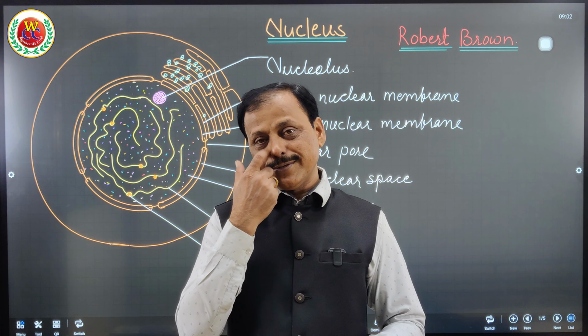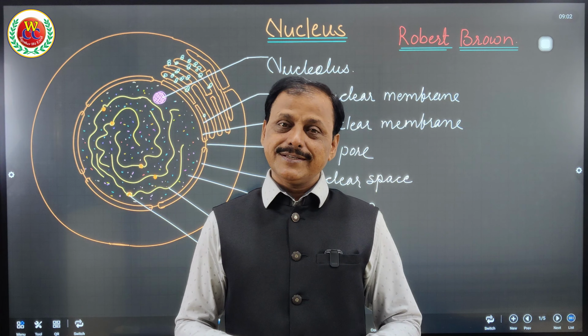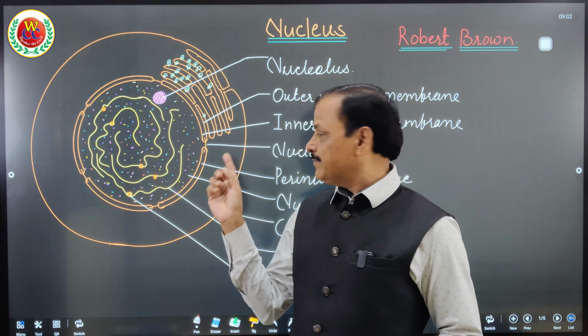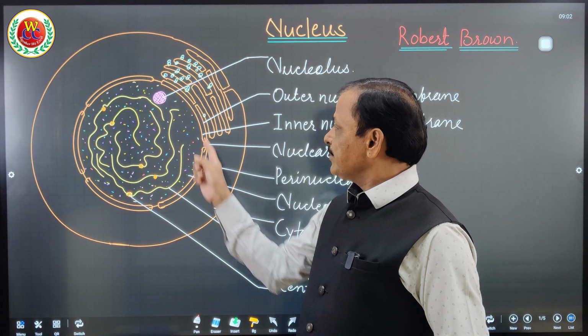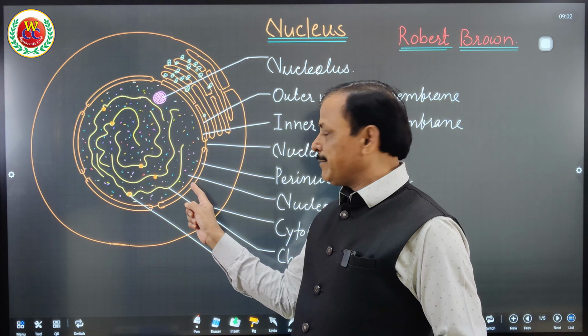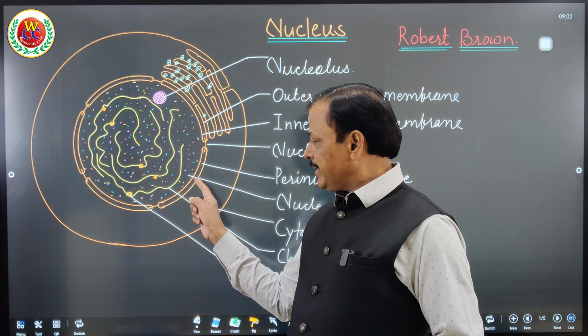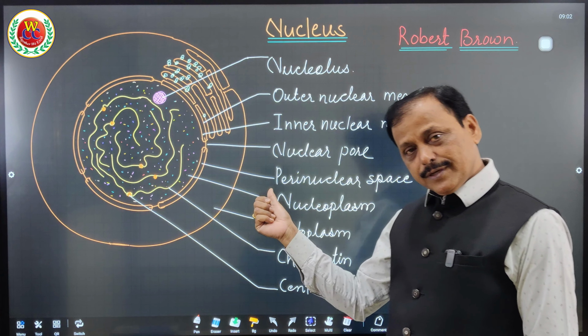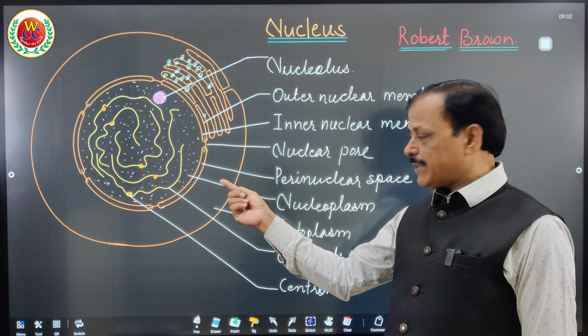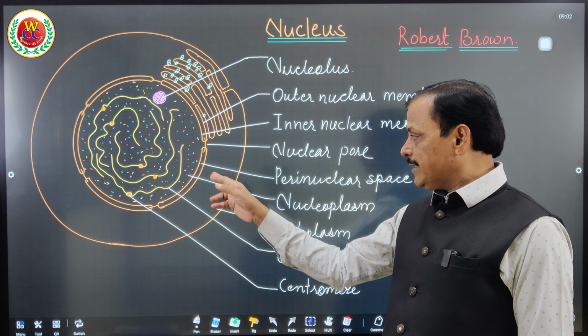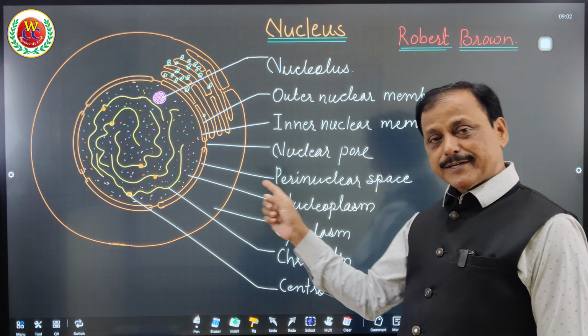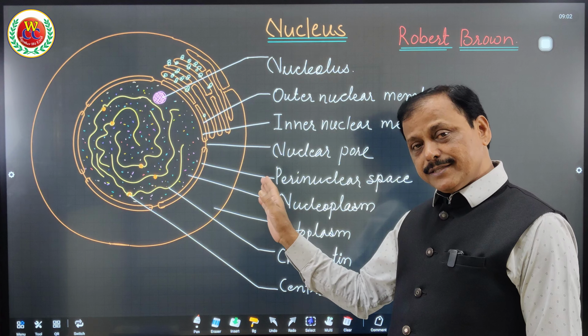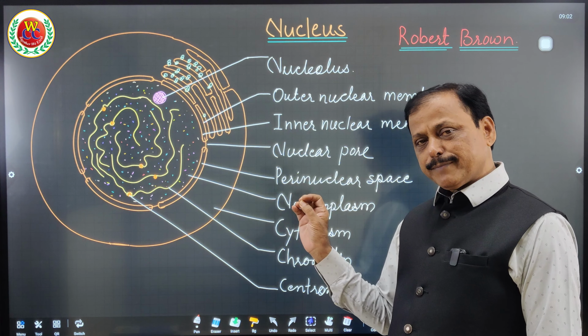I hope you got the importance of this nucleus organelle. It is a centrally placed organelle. It has a double membrane. You can see here, this is the double membrane organelle: outer membrane and inner membrane. The space between them is called the perinuclear space or perinuclear membrane. Perinuclear membrane consists of some hydrophilic matrix also.